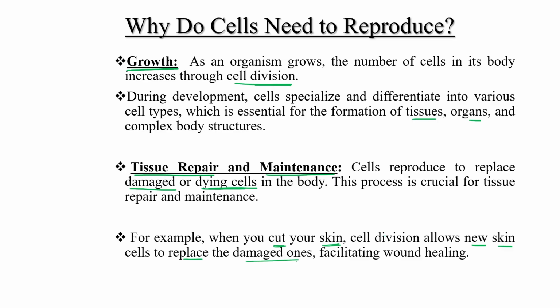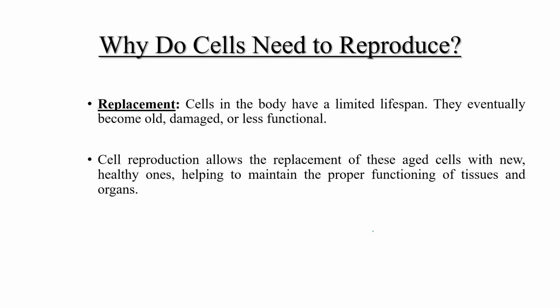So this is the reason: growth, tissue repair, and maintenance. That's why cells need to reproduce. And replacement is the next reason. Cells in the body have a limited lifespan. Just now we have discussed this. All cells have a limited lifespan, so eventually what will happen?